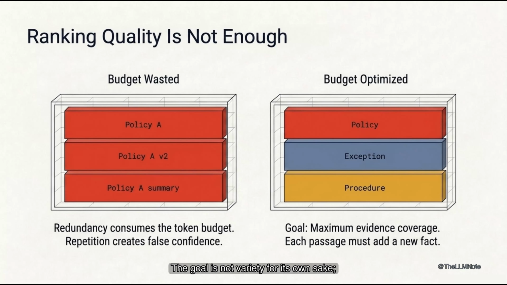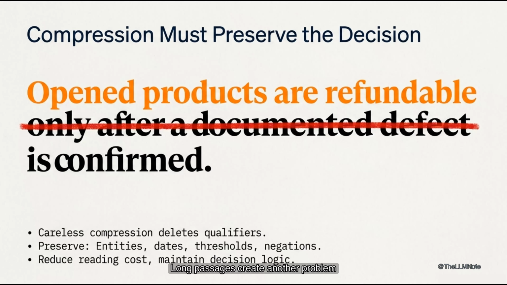The goal is not variety for its own sake, it is evidence coverage. Each selected passage should add a new fact, condition, exception, or supporting detail. A useful context window behaves like a well edited brief, not a search results page. Long passages create another problem. The decisive sentence may be surrounded by history, examples, disclaimers, and unrelated procedures.